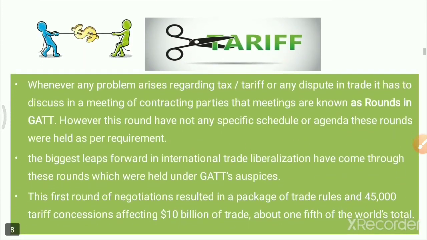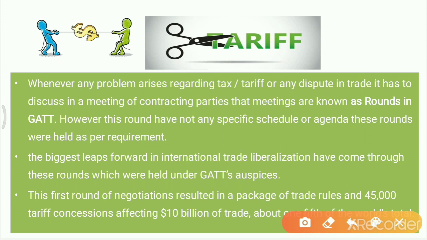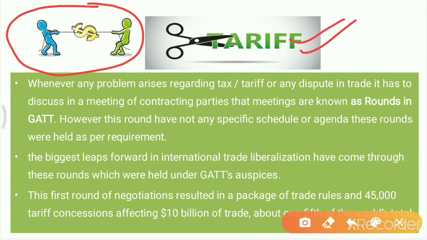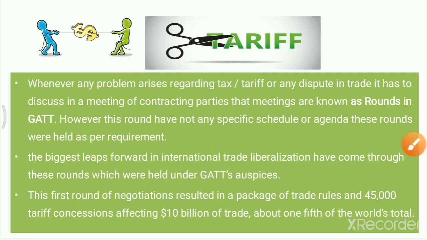But as there was growth in trade, there may be conflict to gain more profit. GATT reduced tariff, or in simple terms, taxes. Due to the reduction in taxes, there was liberalization, and the entire world was on one platform for doing trade. Whenever problems arose among participating countries, to solve those disputes a meeting was organized every time.